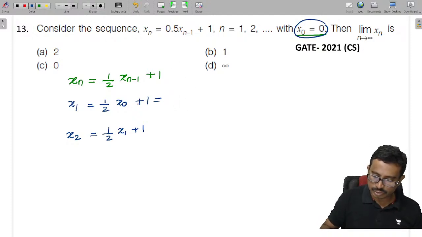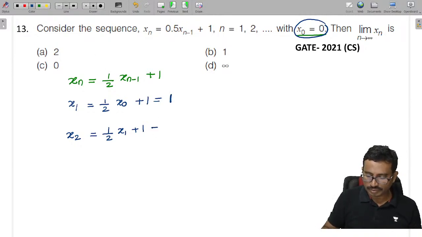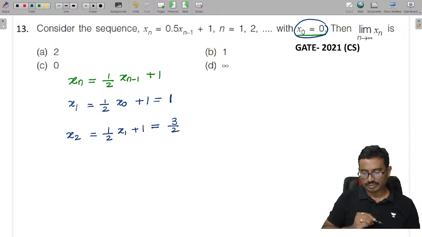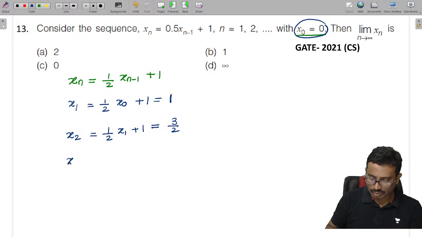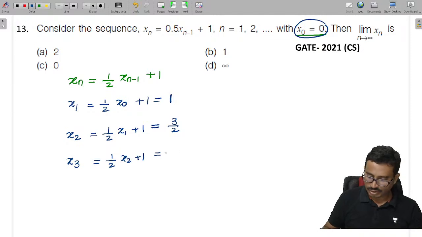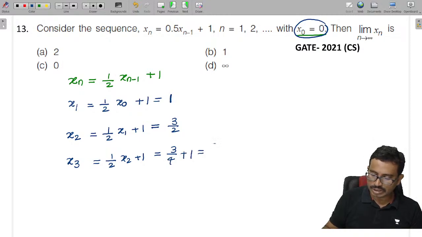Yeah, this is 0 plus 1, 1. Tell me how much this value here, which is given as 1 by 2, so this is 3 by 2, isn't it? Yes. Now tell me x3 here: 1 by 2 into x2 plus 1. So what does it become? 1 by 2 into 3 by 4 plus 1, so which means 7 by 4.